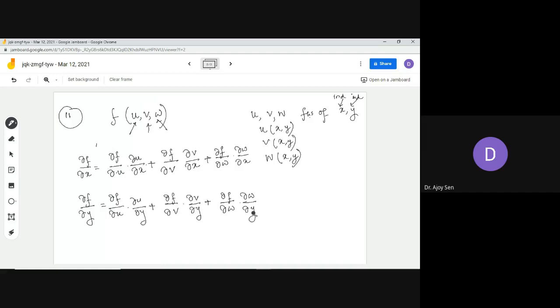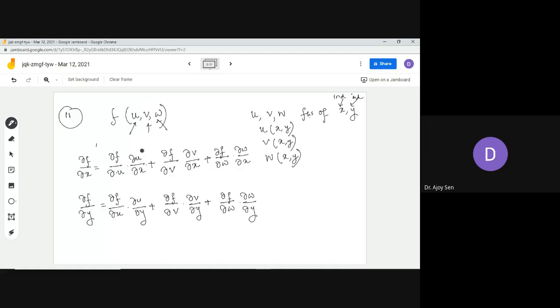So remember, f is a function of more than one independent variables, and each independent variable is a function of two independent variables x and y. This is the case. You can write the chain rule in this way. Now u, v, w can be functions of more than two independent variables, like here you have taken x and y, it can be x, y, z, t, many more things.